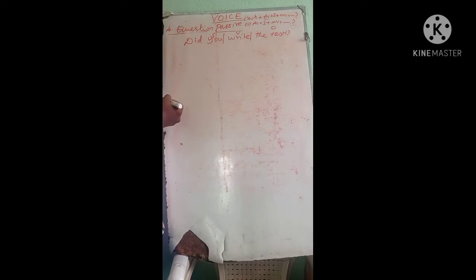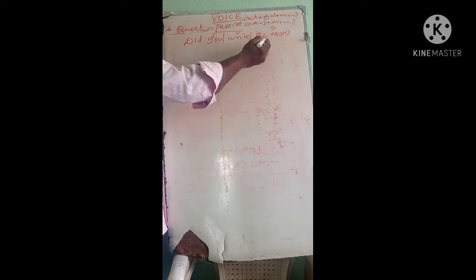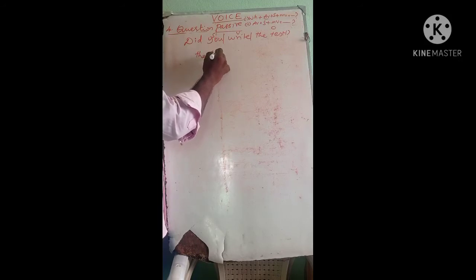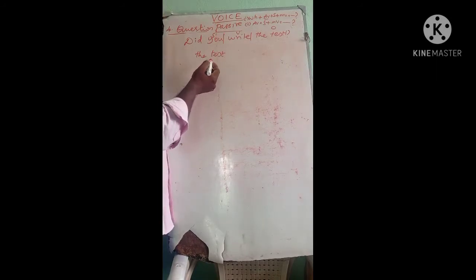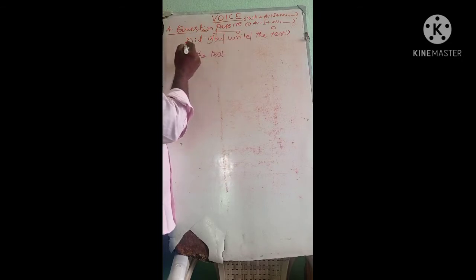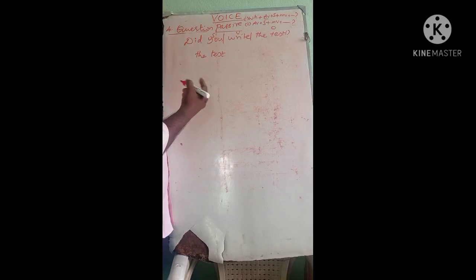So as per rule number 1, we write the test, that is the object, as a subject. The test. Clear? Next, according to tense and number. The test is singular. Tense, did plus write is wrote, so past tense.